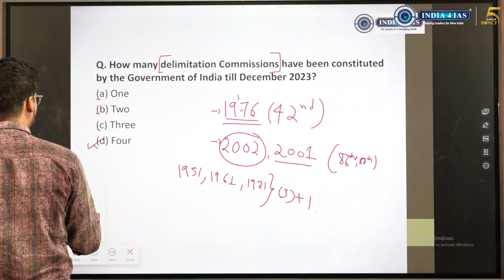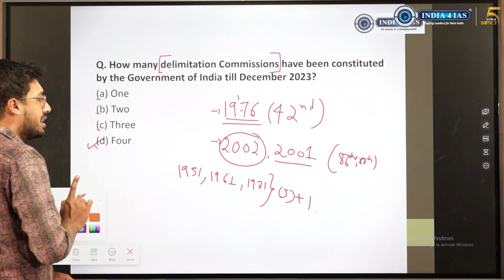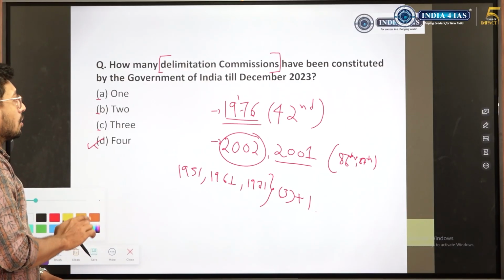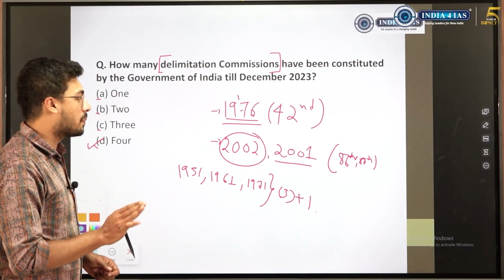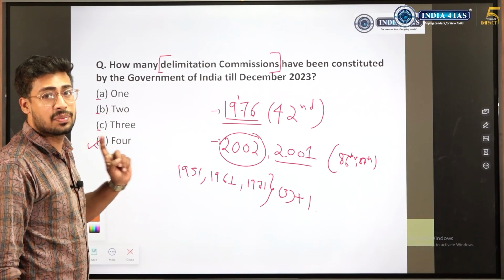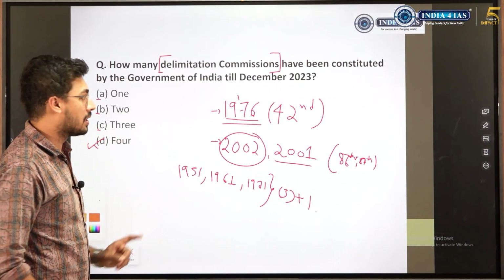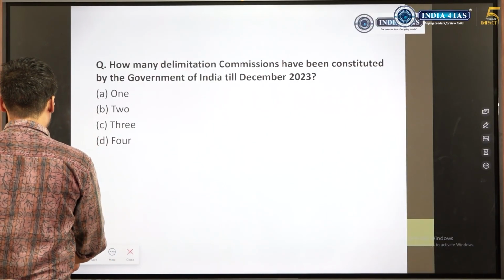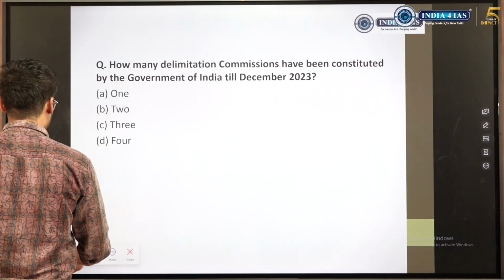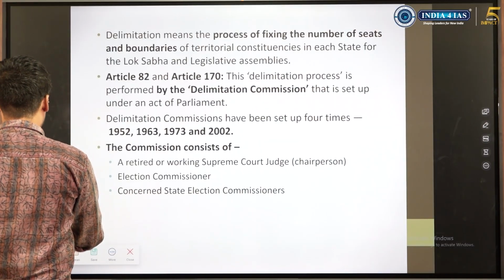Now someone who has studied this would have directly answered it as 4. But for someone who did not come across this fact directly in a test series or in the static part, he could have done smart guesswork by thinking in this sort of way. This is what I wanted to convey. So even if we lack knowledge, how can we deduce? This is one of the ways.